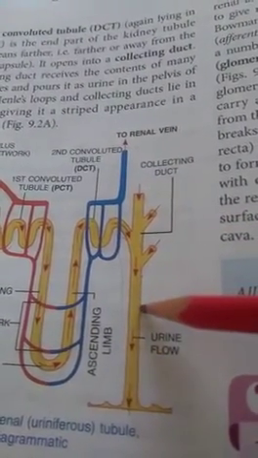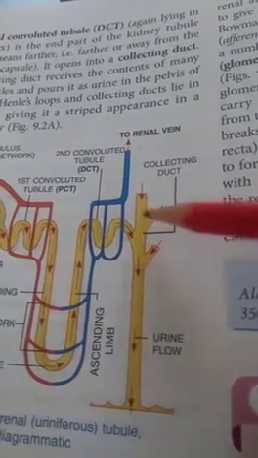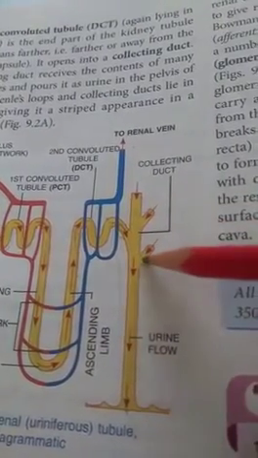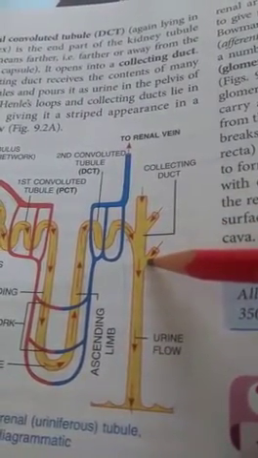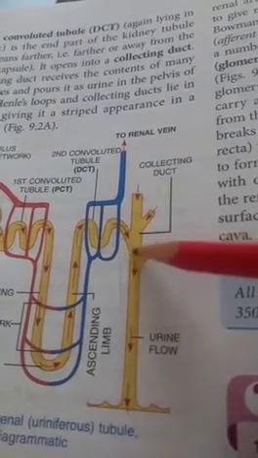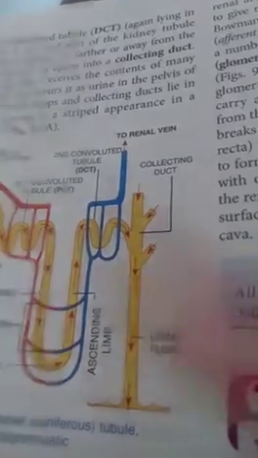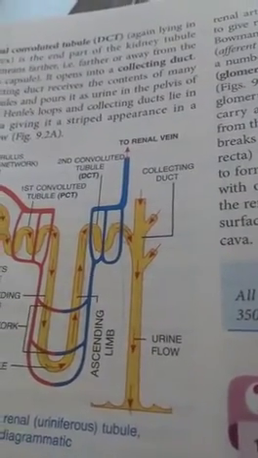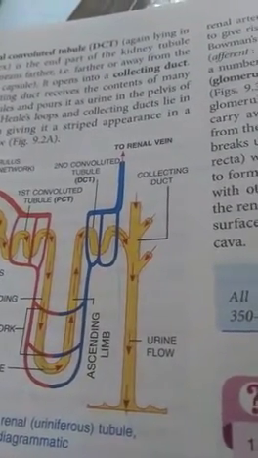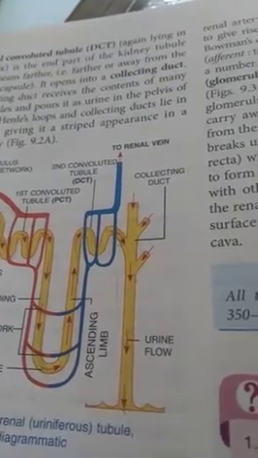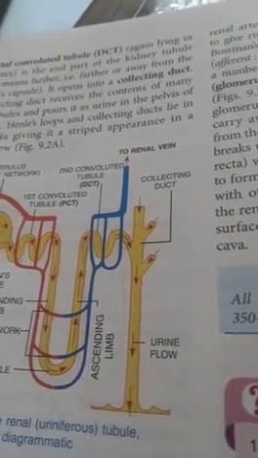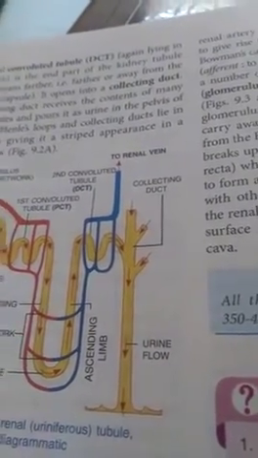When it reaches the collecting ducts, it makes the cells of the collecting ducts more permeable for water. So more water is absorbed from this urine. So urine excreted is concentrated. It means urine is excreted in less amount. So when ADH is secreted in more amount, urine is secreted in less amount.